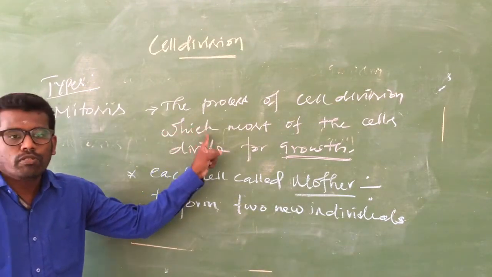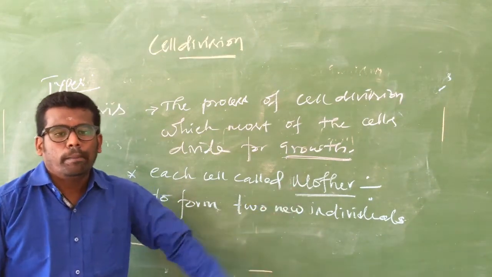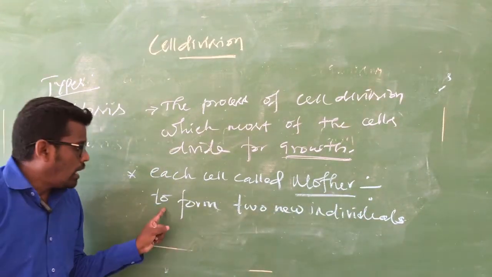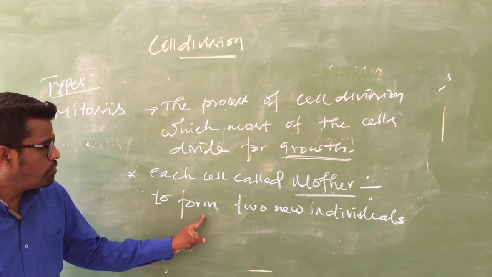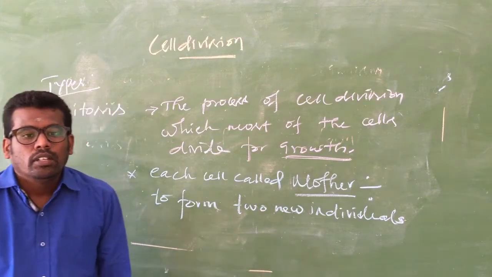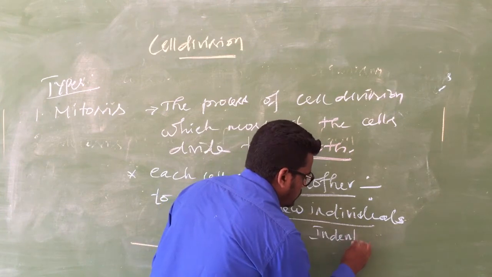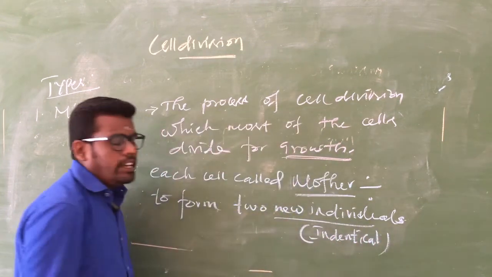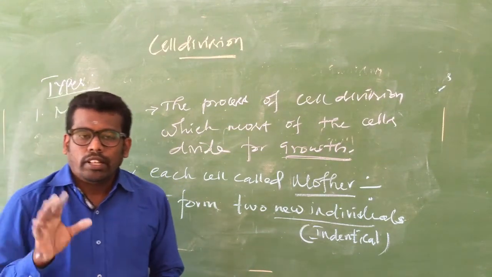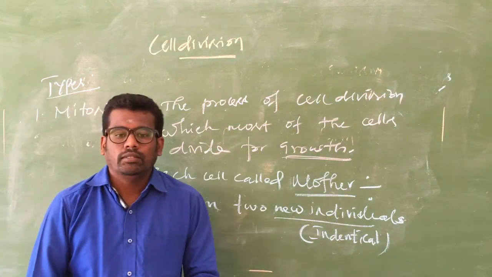Again, the definition for mitosis. In mitosis, when the cell is divided, the dividing cell is called the mother cell. The mother cell is divided to form two new individuals. The two new individuals are identical. Identical means they are similar. The cells are very similar in size and characteristics. That is called identical.